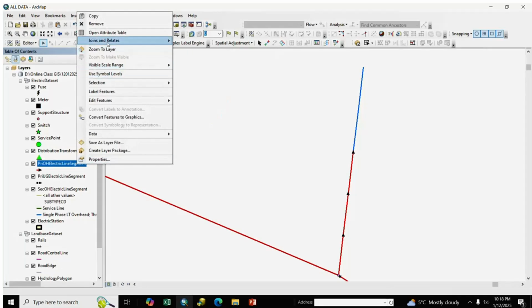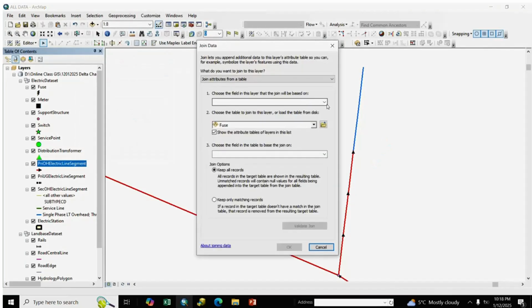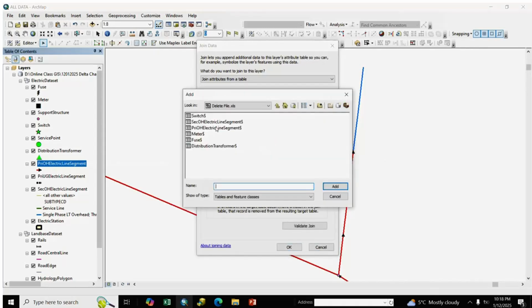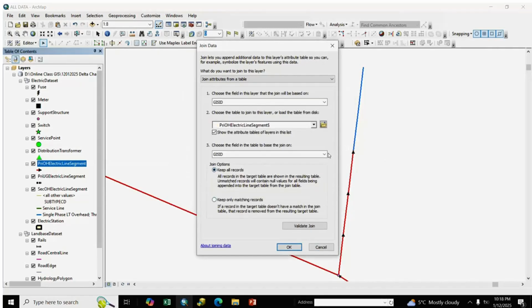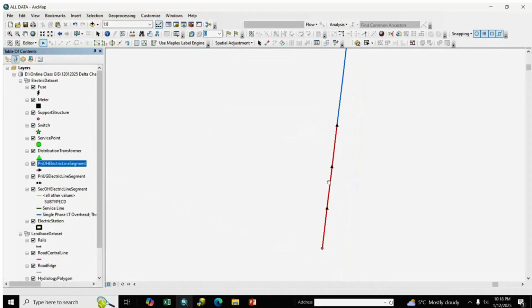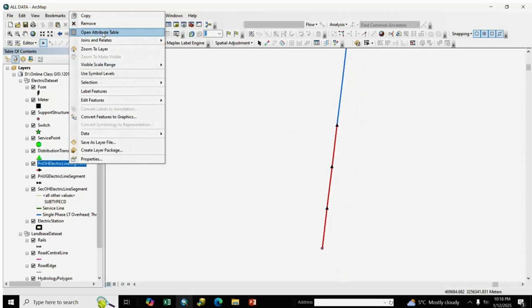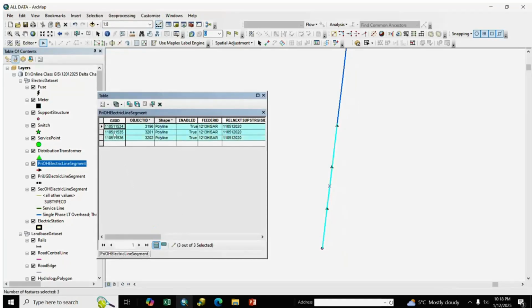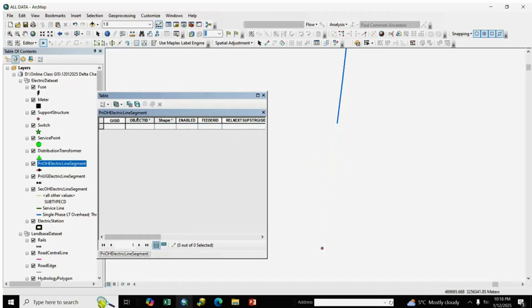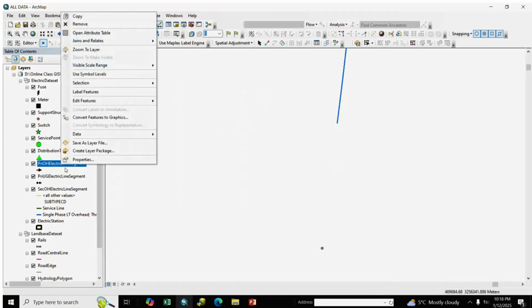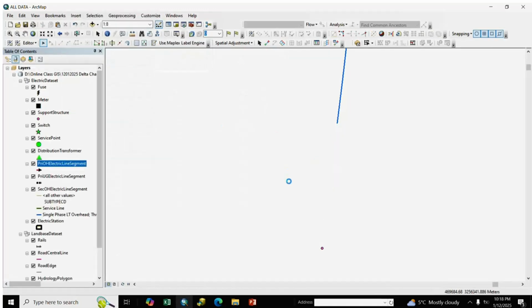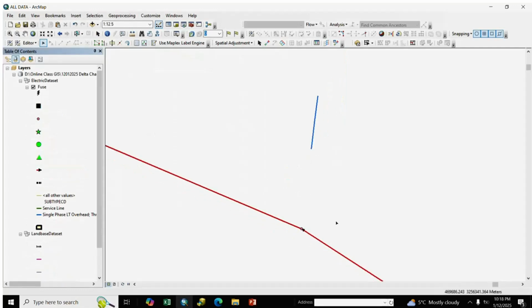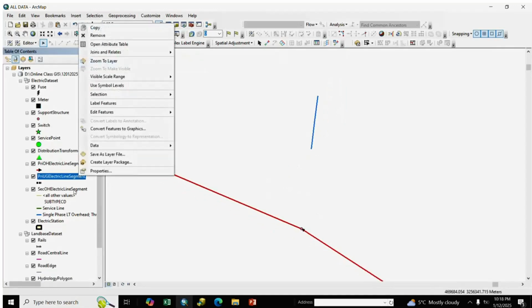Go to primary OH, join and select GIS ID, primary OH, add, GIS ID, keep only matching records, okay. Open the attribute table, we select all and delete, and we remove it. Our deletion is done.